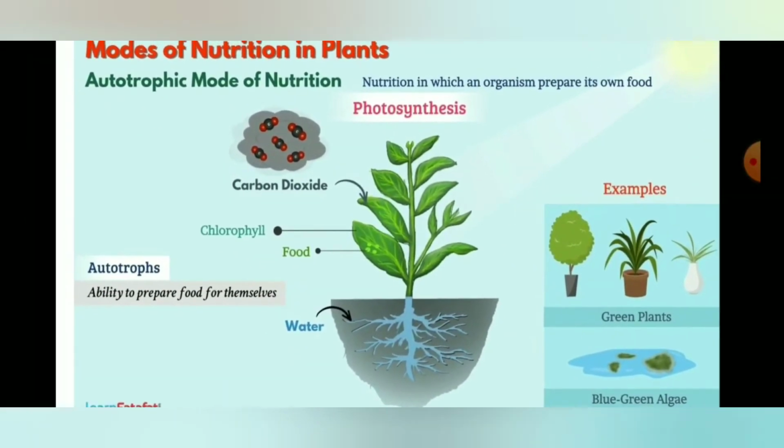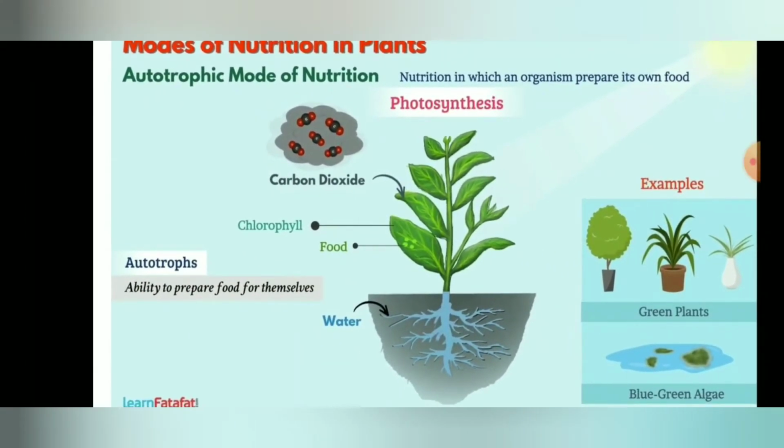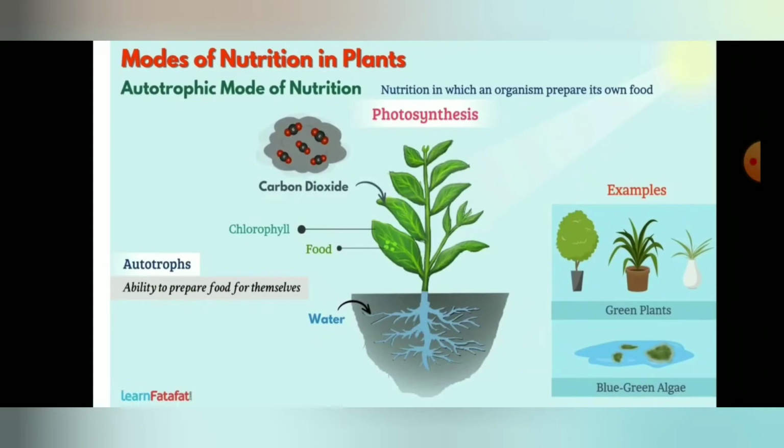Examples are also given in this slide. You can observe green plants and blue-green algae. There are some algae you can see on the surface of water. These are called blue-green algae, which also have the capacity to prepare their food. So this is about the autotrophic mode of nutrition.